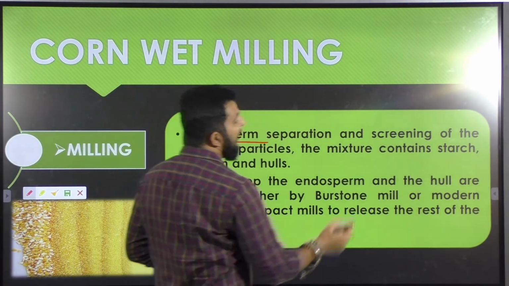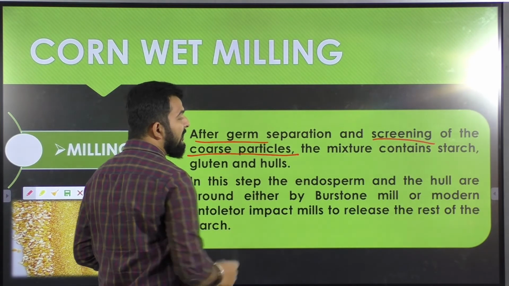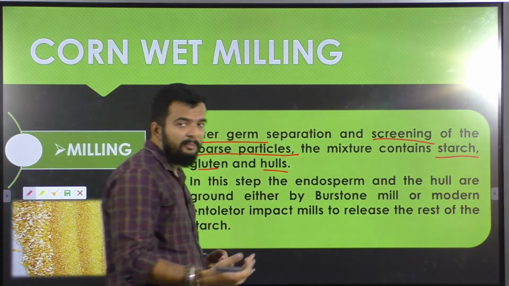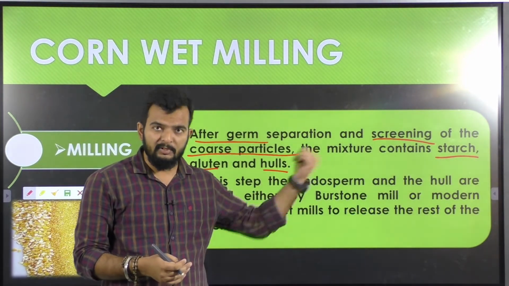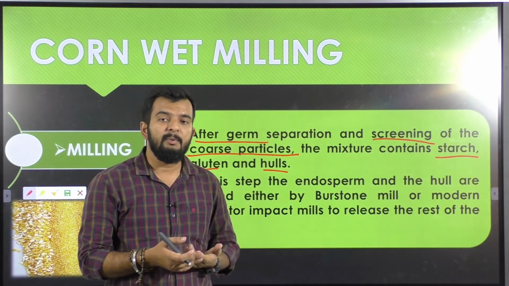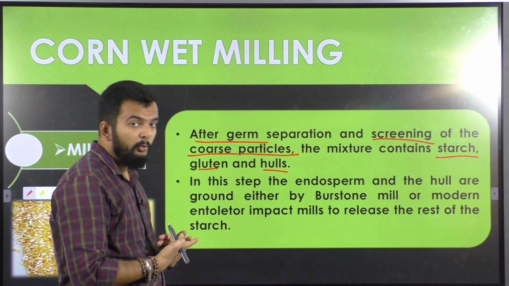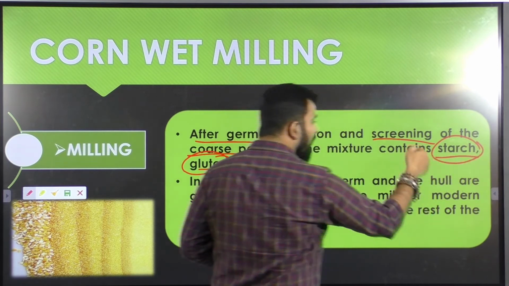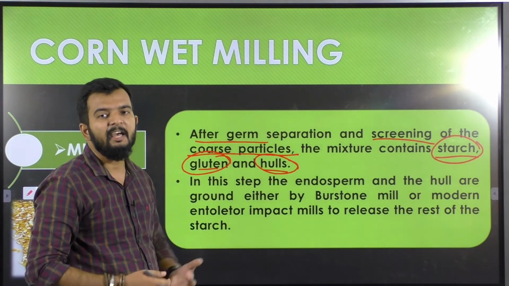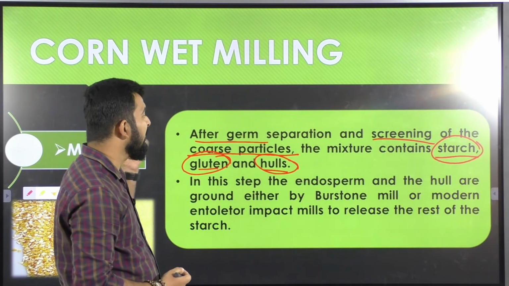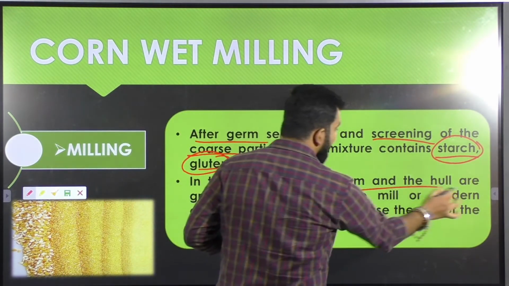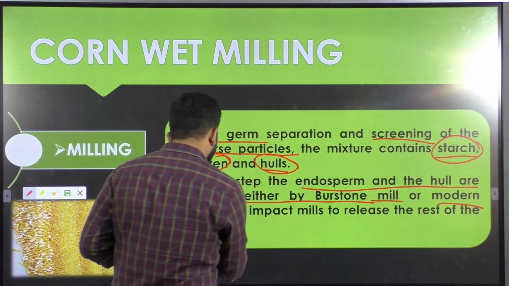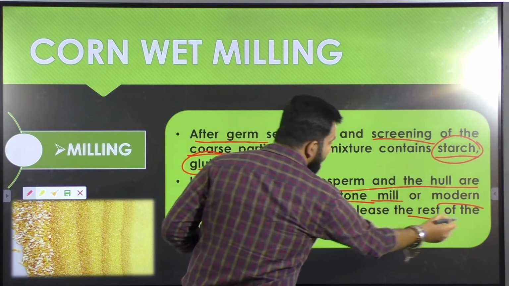After germ separation and screening of the coarse particles, you have the mixture containing starch, gluten and hull. Since germ has been separated, after cleaning and passing through sieves, what you will be left with is your starch, your gluten and your hull particles. These need to be separated out because all these constituents have different roles and different applications. In this step, endosperm and the hull are ground either by Burnstone mill or by modern entoleter impact mills, to release the rest of the starch.